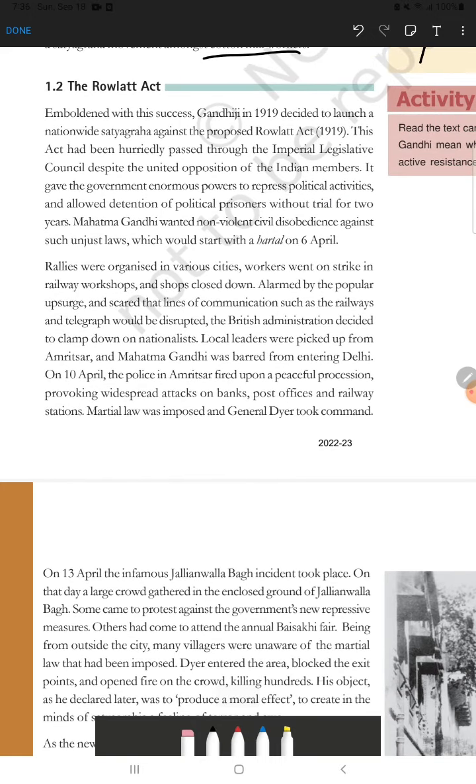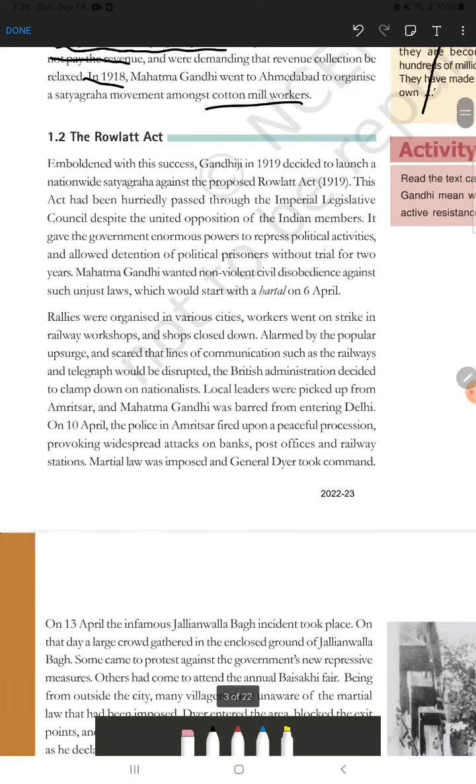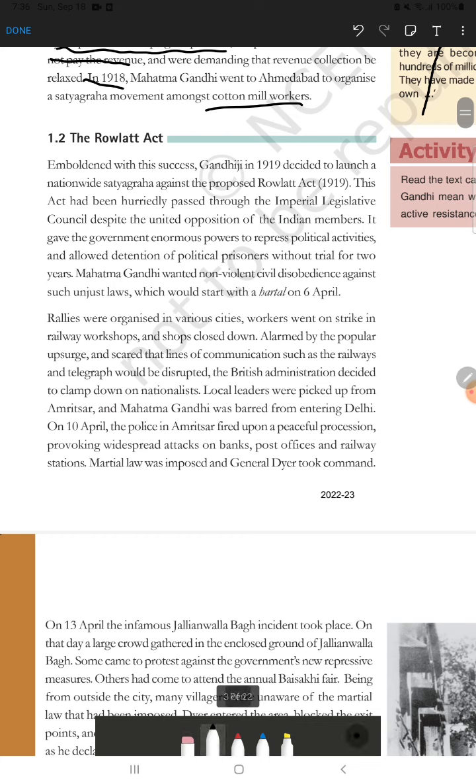Okay. One more question will be, what was the Rowlatt Act? The answer will be from here to here. The Rowlatt Act was an act which gave enormous power to the British government to repress political activities, to allow the detention of political prisoners without trial for 2 years.